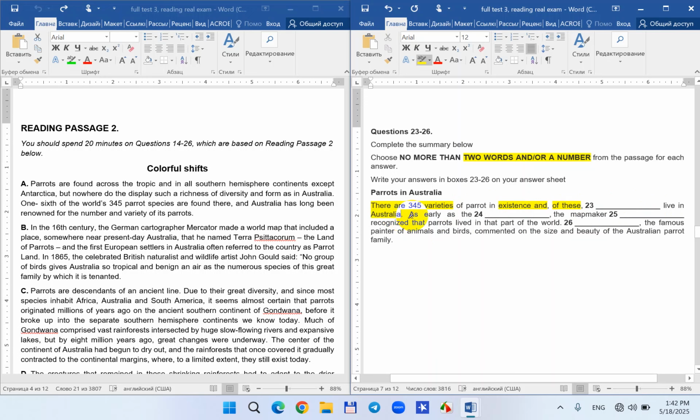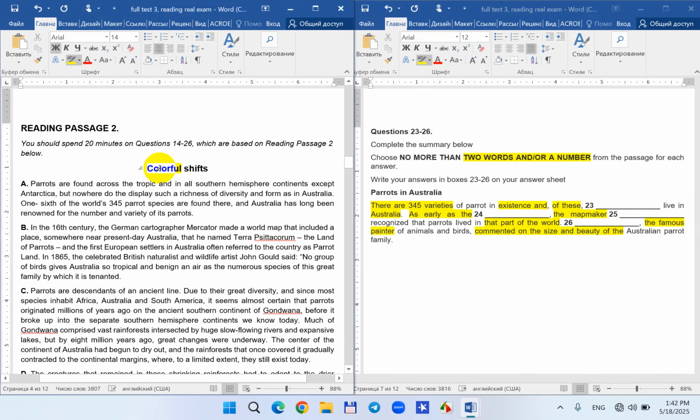I think it's a number. As early as the probably period, the map maker, a person, somebody, for example, recognizes that parrots lived in that part of the world. Somebody, the famous painter, they said. That's why I knew that it was the name of a person. Somebody, comma, the famous painter. Painter is, of course, a person. That's why it's the name of a person. Commented on the side. Okay, done.